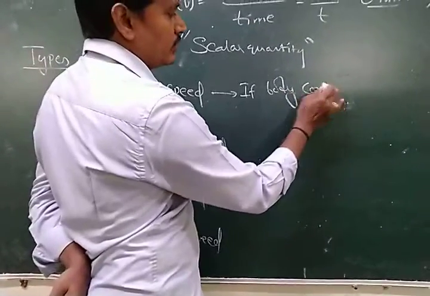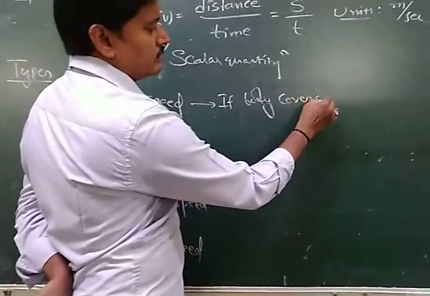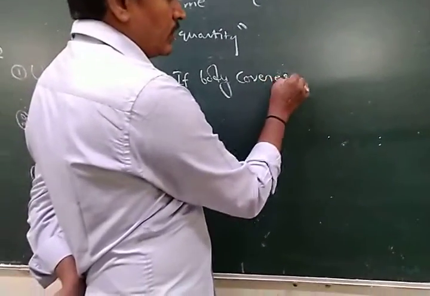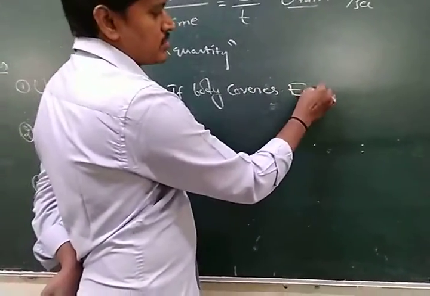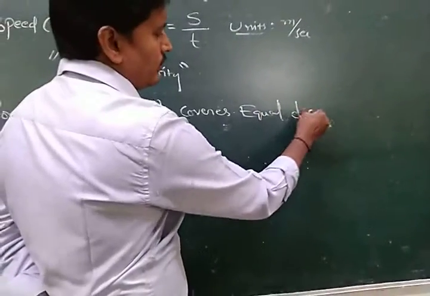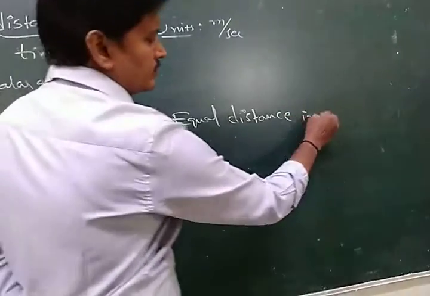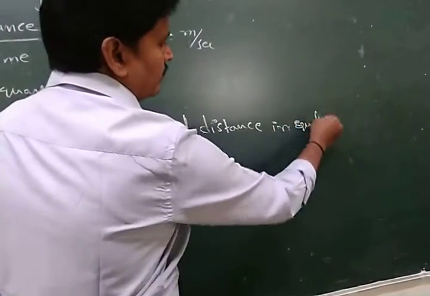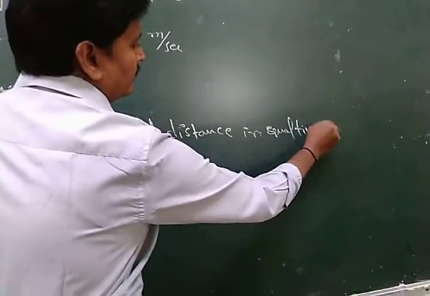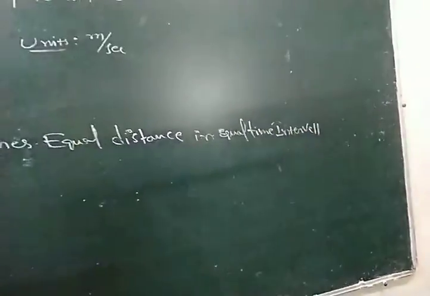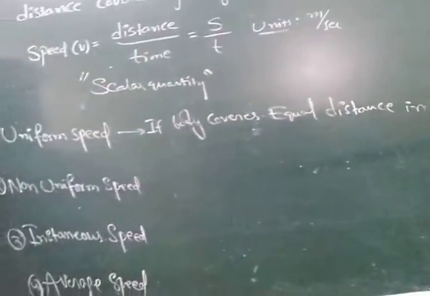Equal distance in equal time interval is called uniform speed.